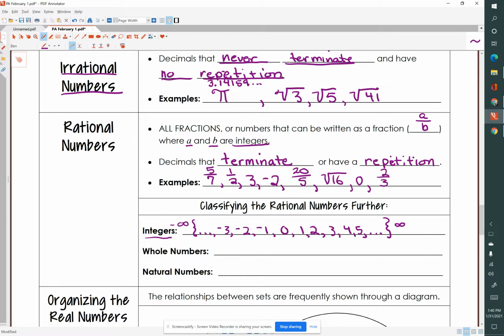The whole numbers are the positive numbers, but they also include 0. So 0, 1, 2, 3, 4, 5, and so forth. Those are the whole numbers. Now, if you take out 0, but you have all the positive whole numbers, you have the natural numbers. So the only difference between the whole numbers and the natural numbers is that the whole numbers include 0.